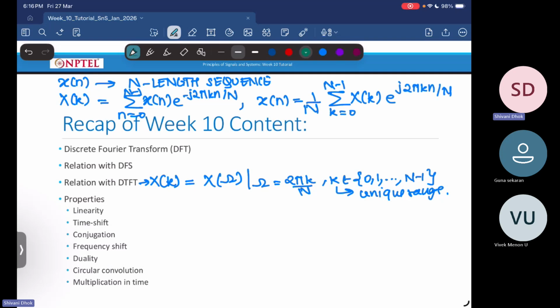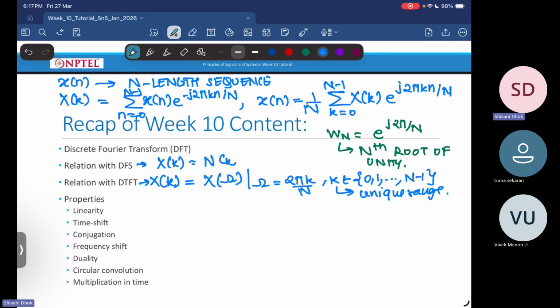Now this particular term, let's say W_N, is equal to e power j 2 pi by N. This is referred to as the twiddle factor and it is your capital Nth root of unity. So these are your discrete Fourier transforms, and it has a relationship with your discrete time Fourier series, and it says that your capital X of k is nothing but N times your c_k's.